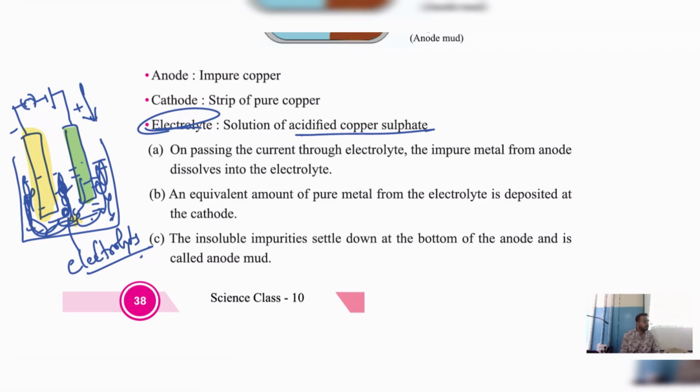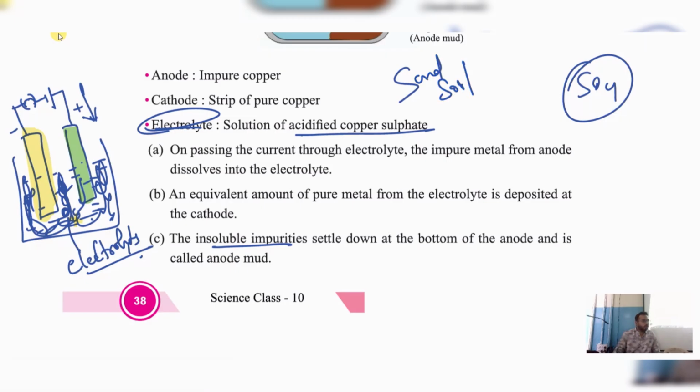From the electrolyte, whatever impure copper was there will come and deposit at the cathode. Next, whichever insoluble substances are there, the insoluble impurities. For example, sulfate is an impurity. Why is it called an impurity? Because it is not going to dissolve. Sand and soil will not dissolve, so they are impurities. They have no chance to move and deposit at the cathode, so they come and deposit in one corner.